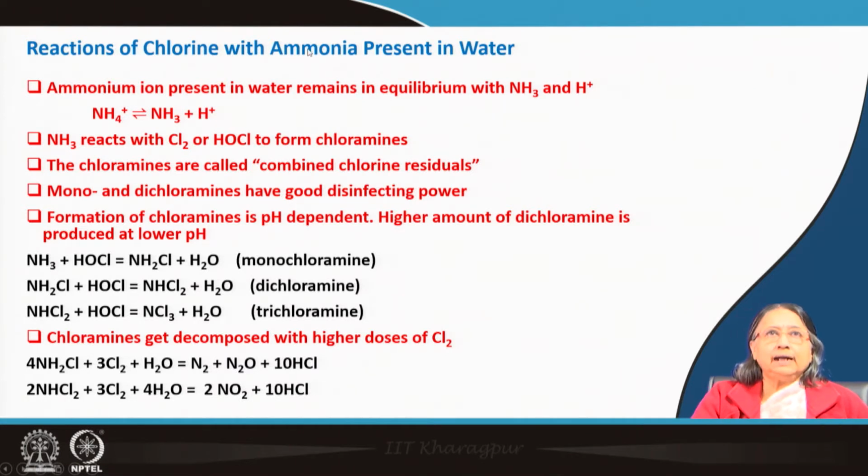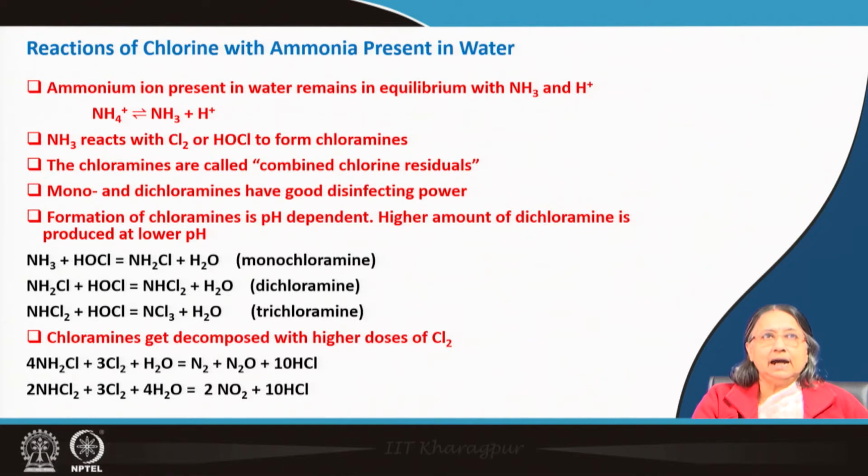You know that I already told you in the nitrogen cycle that ammonia is produced from the degradation of nitrogen-containing organic matter, for example protein molecules. Ammonium ion present in water remains in equilibrium with ammonia and H+, that I have also discussed. Now, how does it react? NH3 reacts with chlorine or HOCl to form chloramines.